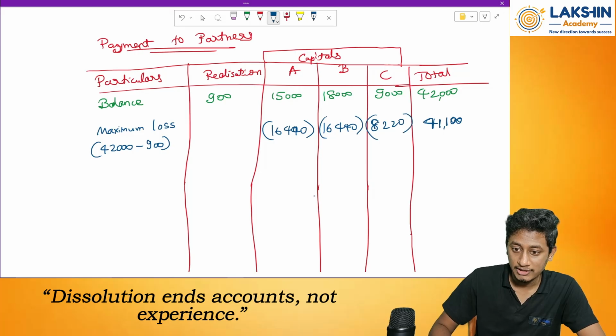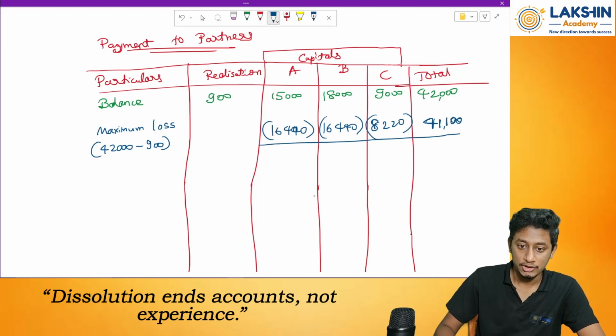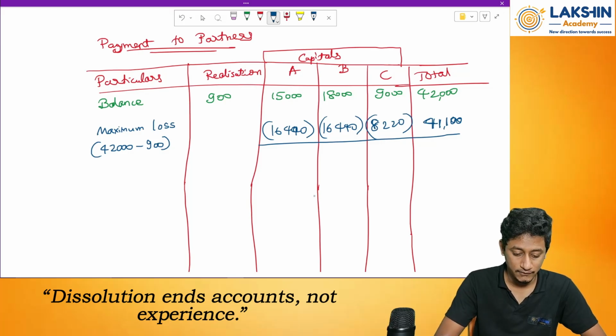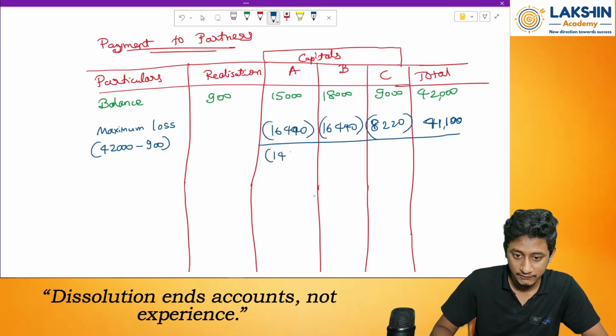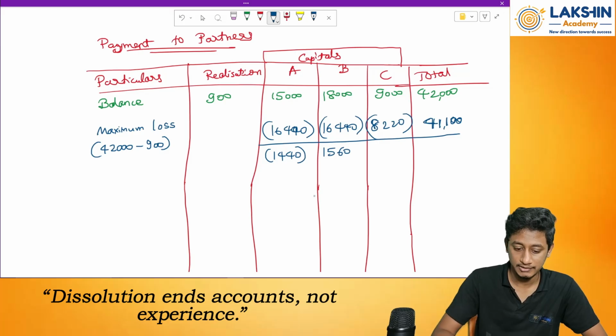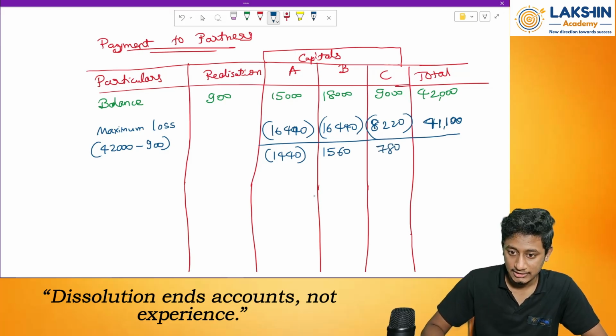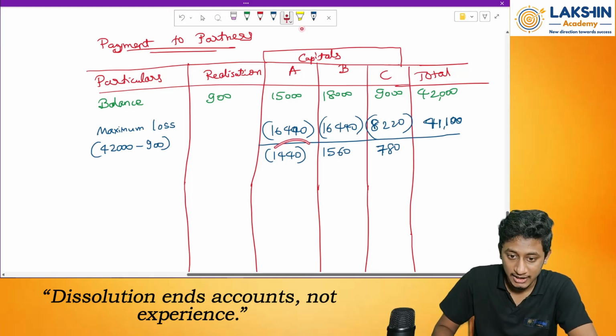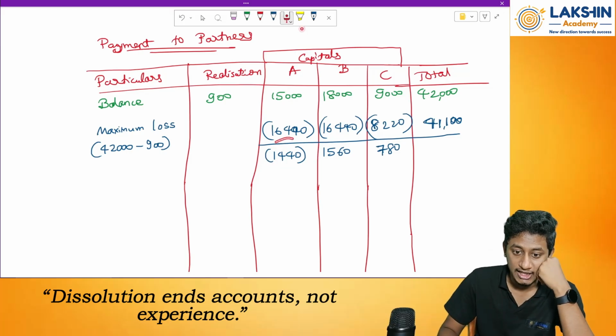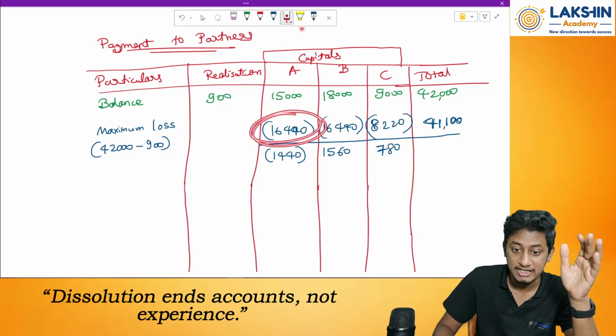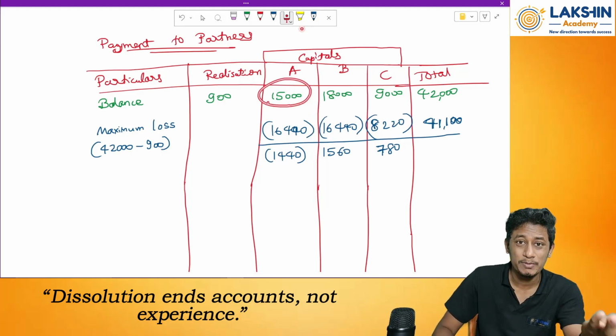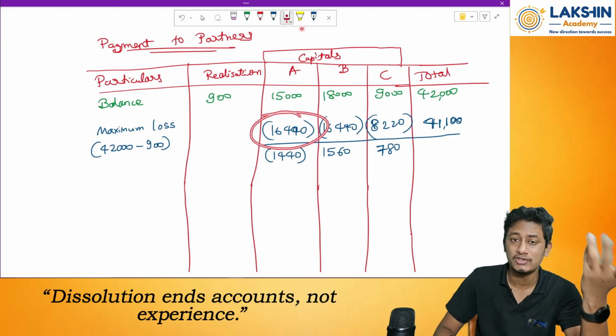Now since this is the loss, I will subtract it from the capital of each partner. So let's see how much is the balance. 15,000 minus 16,440 equals minus 1,440. 18,000 minus 16,440 equals 1,560 in positive. Then 9,000 minus 8,220 equals 780. That means Mr. A has a deficiency. Mr. A cannot bear this much loss, because his capital is only 15,000 and he cannot bear a loss of 16,440.